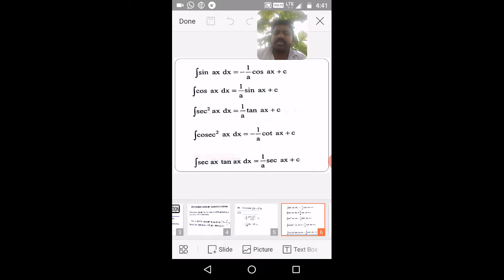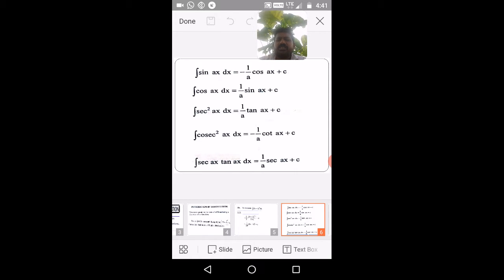Okay. So for example, integration of sin ax dx, it is minus 1 by a cos ax plus c. Okay. You know integration of sin x dx is minus cos x plus c. In the starting of this substitution method, I told you, you have to write the same thing what you used in basic functions of that integrals. Just divide those things with the derivative of the function what you have to substitute. Here you have to substitute ax with some another variable. So derivative of ax is a. So that's why you are dividing with a. Then you are getting minus 1 by a cos ax plus c.